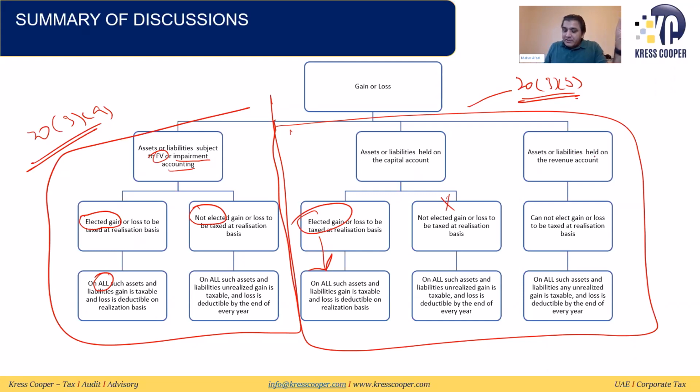Here for the assets and liabilities held on the revenue account, like stock, like debtors, these assets and these liabilities are held under the revenue account. Once these are held under the revenue account, there is no other option, but we will have to pay tax on the unrealized gain and we can claim losses on realized basis. Hopefully everyone is clear regarding this.